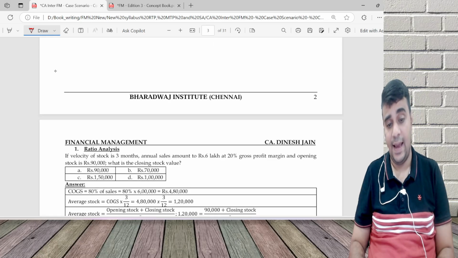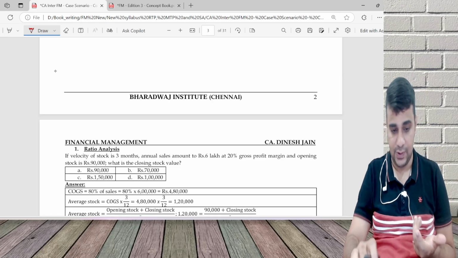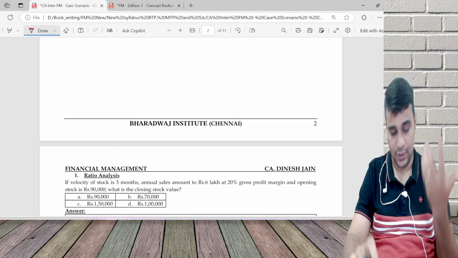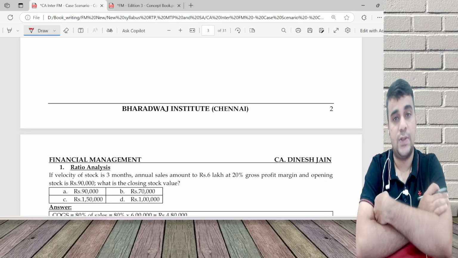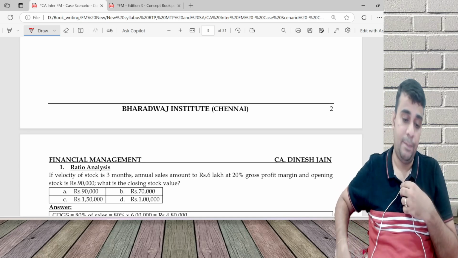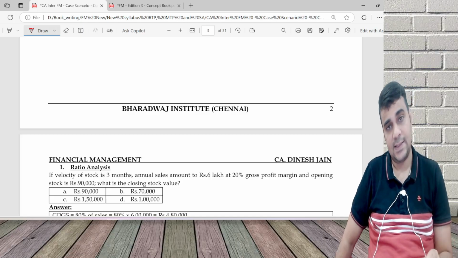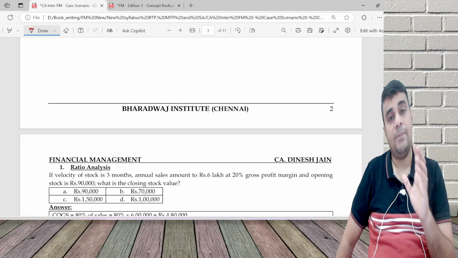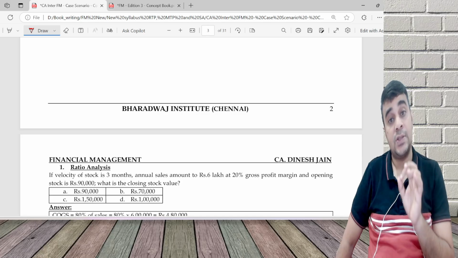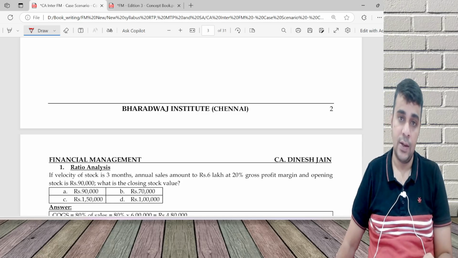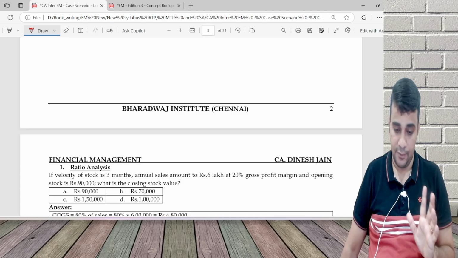I may not have a smarter technique for every question, but wherever it is possible, please try to use it. Now, ratio analysis. I start from question 1. Velocity of stock is 3 months. What is velocity of stock? It is the stock holding period, which is 3 months. Annual sales is 6 lakh. GP margin is 20%. Stock is calculated based on COGS. Opening stock is given. They're asking for closing stock.